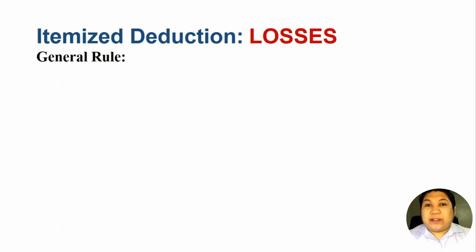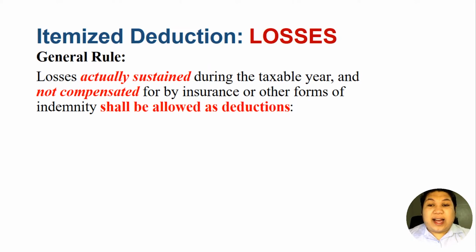Okay, so let us talk about the general rules when claiming losses as an itemized deduction against the gross income of a taxpayer. As a rule, losses actually sustained during the taxable year and not compensated for by any insurance or other forms of indemnity shall be allowed as deductions. Again, any expenses or losses or taxes or interest could be deducted from the taxpayer's gross income, provided that these items are ordinary, necessary, and substantiated.